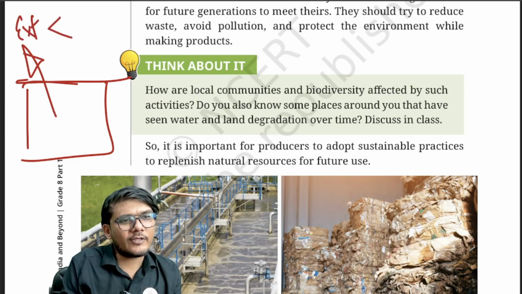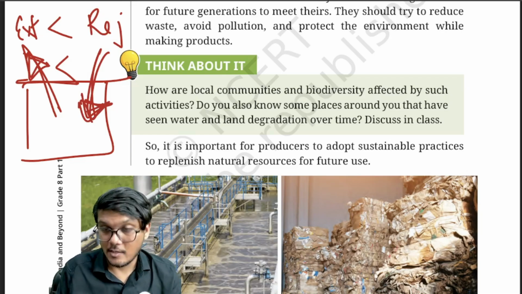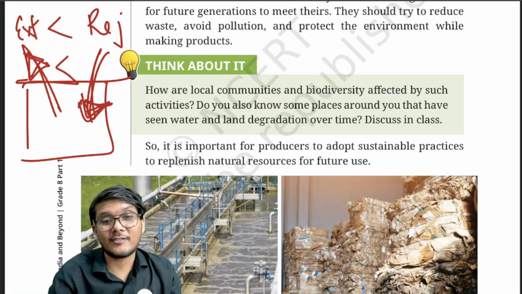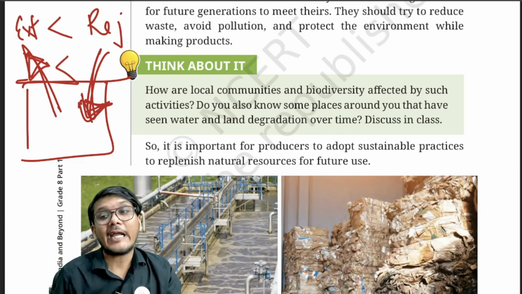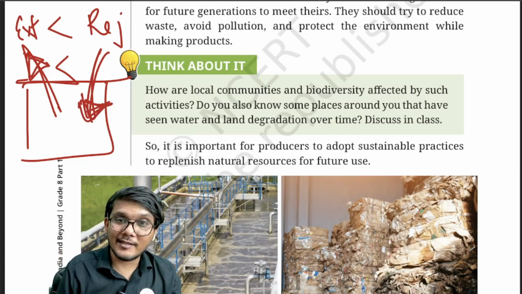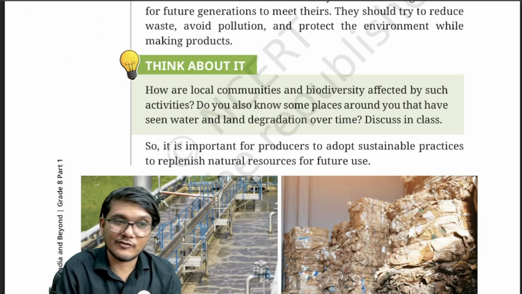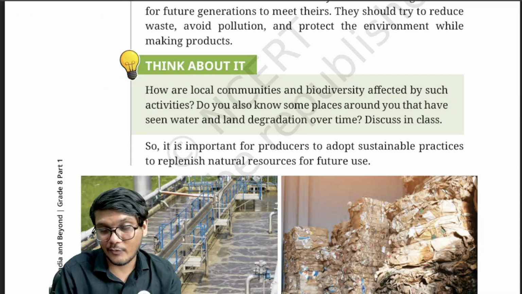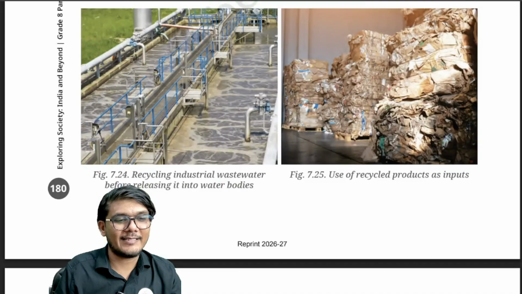If the speed of extraction is less than the speed of rejuvenation, that means it is getting refilled at a faster rate, then it will not end. But if your speed of extraction is faster than the speed of rejuvenation, then it will actually end. So we should use sustainably. That means our speed of extraction should be less than the speed of regeneration, which will make it available for the future generation as well, and the replenishment of the resources can actually take place.